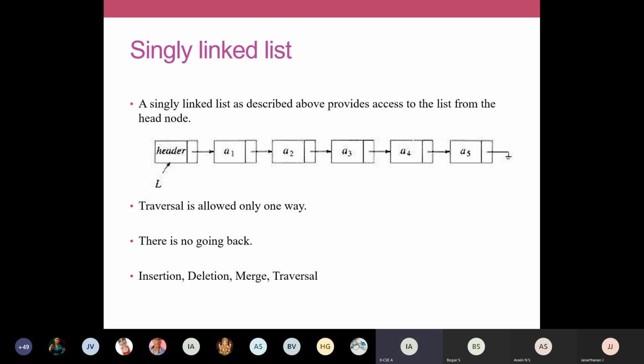To provide that facility, we go in for other variations like doubly linked list and circularly linked list. Whereas in a singly linked list, we can traverse only in one way. I cannot go back. Once I have gone to A1, A2, A3, A4, A5, there is no way of moving backwards. I have to go this way and end my traversal.